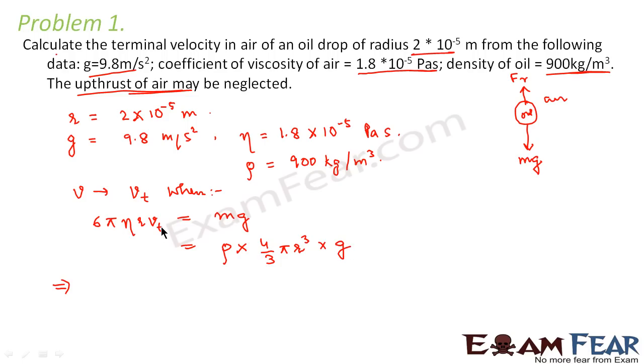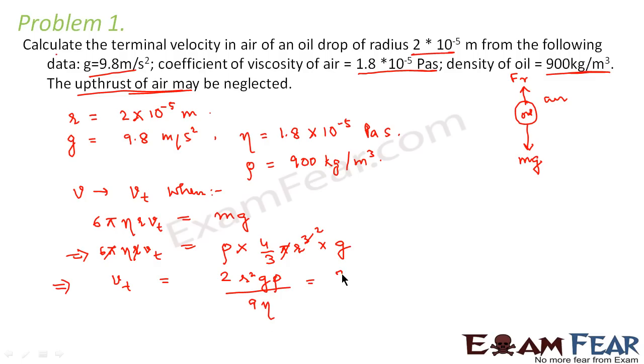In this case, this v is nothing but vt. So we can write 6 pi eta r vt. So pi will get cancelled, this r will get cancelled and this will become r square. So vt will be 2 into r square into g into rho divided by 9 eta.